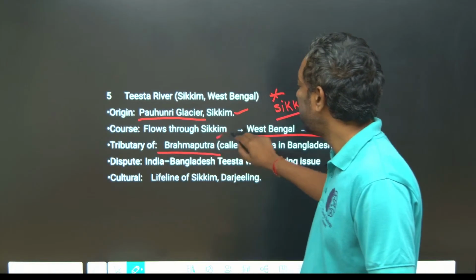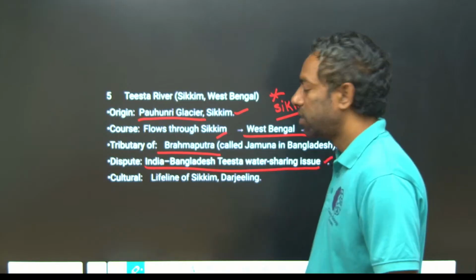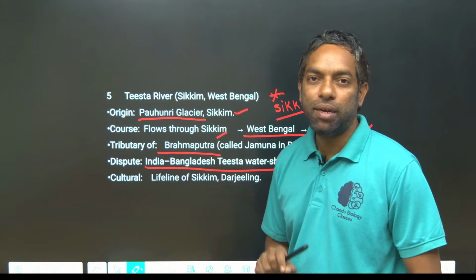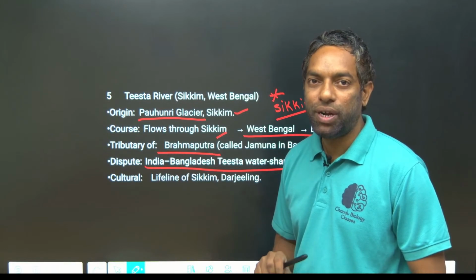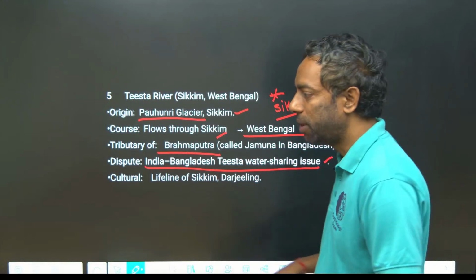Teesta is a tributary of Brahmaputra. There is a dispute between India and Bangladesh over water sharing. Teesta originates from Sikkim and flows into the Brahmaputra as a tributary in Bangladesh.